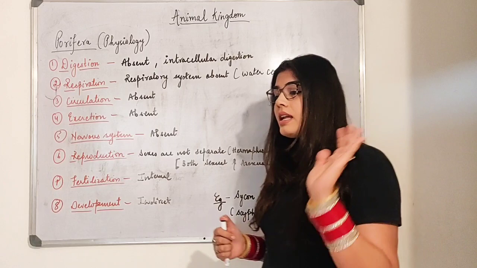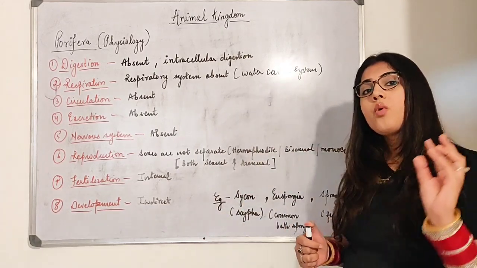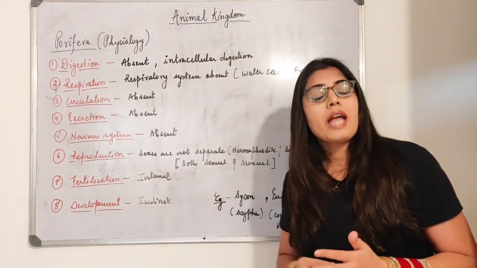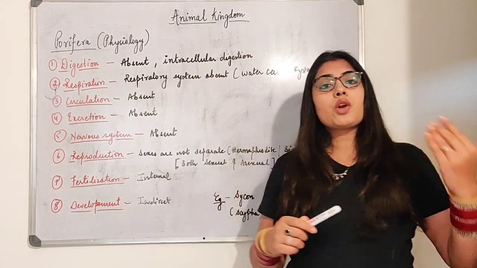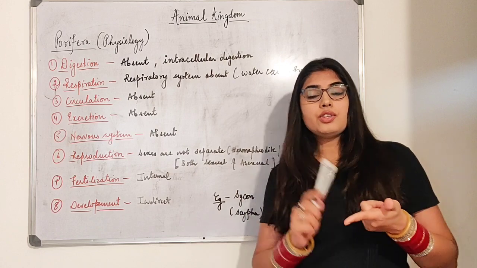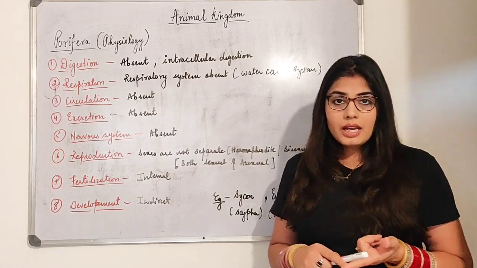Then excretion, beta. In previous classes you must have studied that there are three modes through which an organism excretes. Either the excretory product is uric acid, it is urea, or it is ammonia, right?